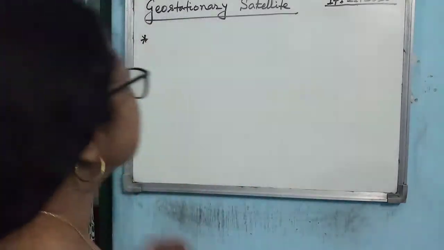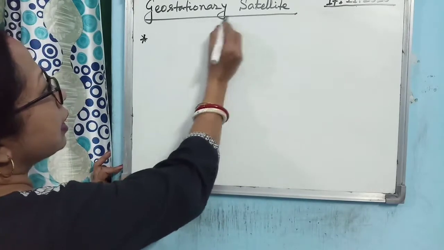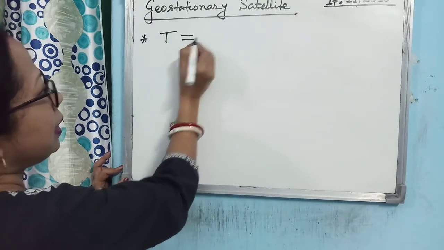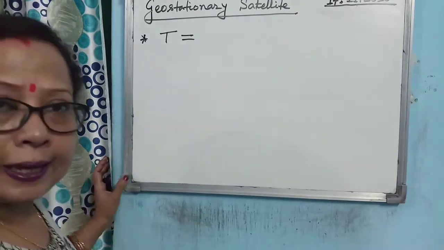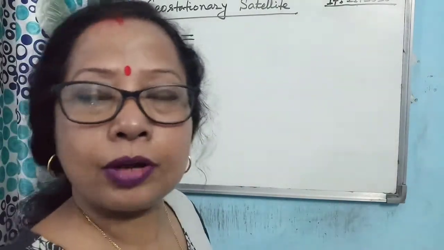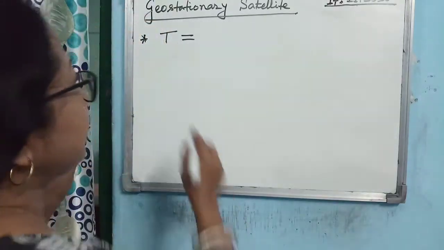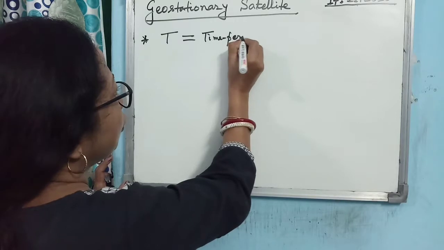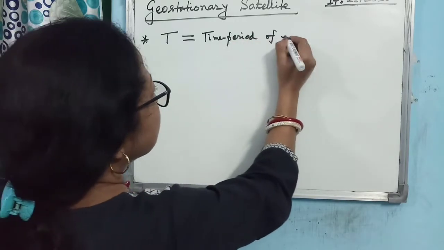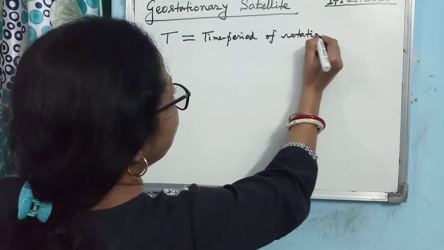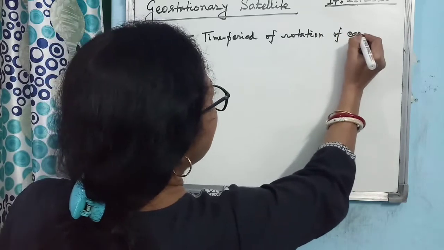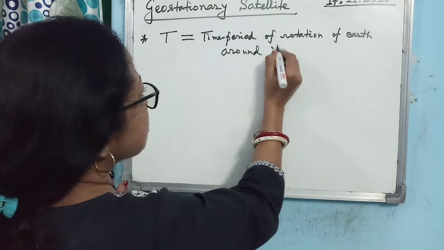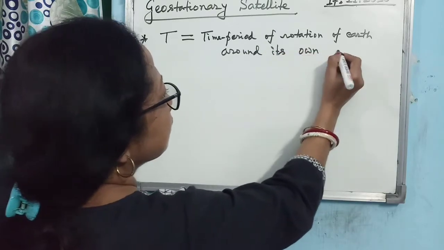So what is the first condition for the satellite to be geostationary? You can write that time period of revolution, I am writing only T, T means time period of revolution of the satellite, should be equal to the time period of rotation of Earth around its own axis.